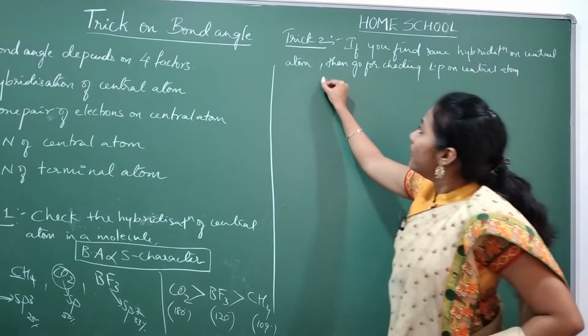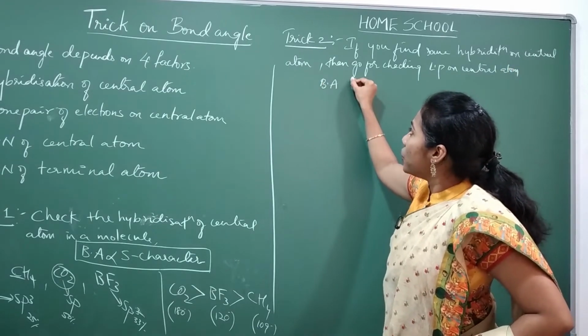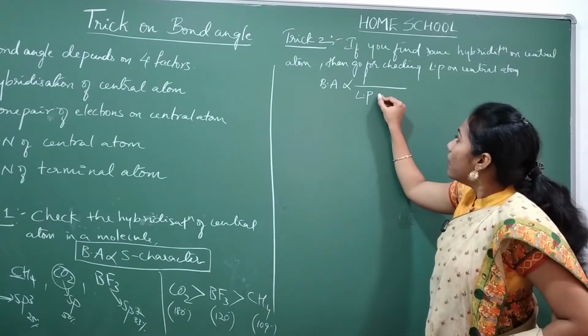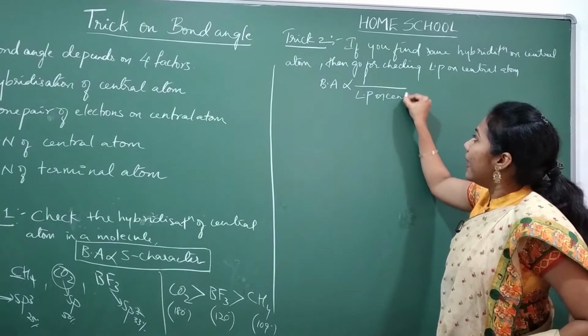Our bond angle is inversely proportional to the lone pairs of electrons on the central atom.